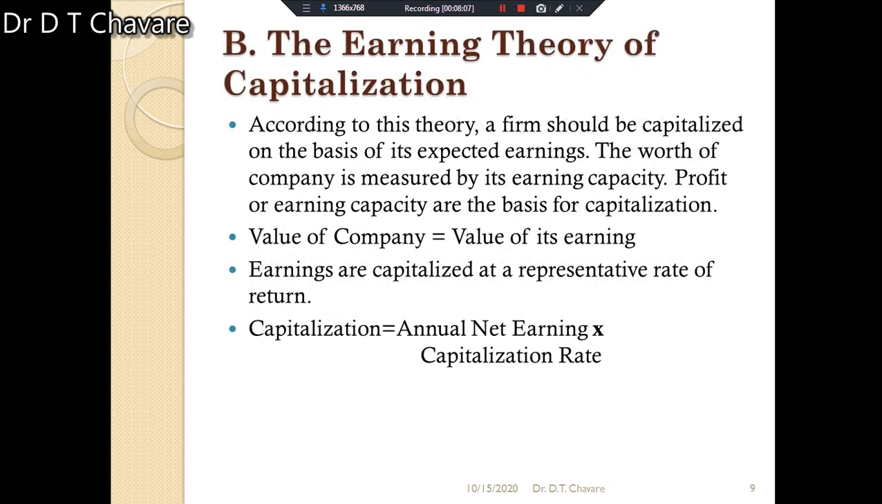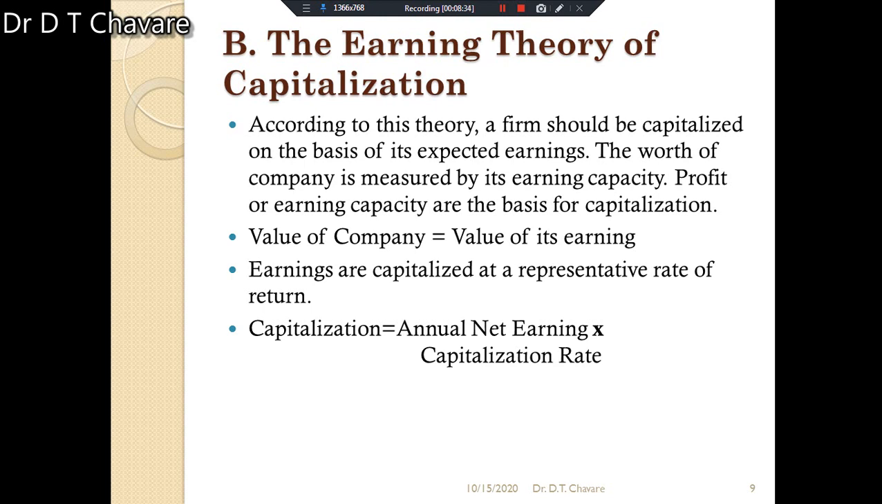And the second theory we have to understand is the earning theory of capitalization. According to this theory, a firm should be capitalized on the basis of its expected earnings. The worth of a company is measured by its earning capacity. Profit or earning capacity is the basis of capitalization. What is the basis of capitalization? Profit or earning capacity of the organization.